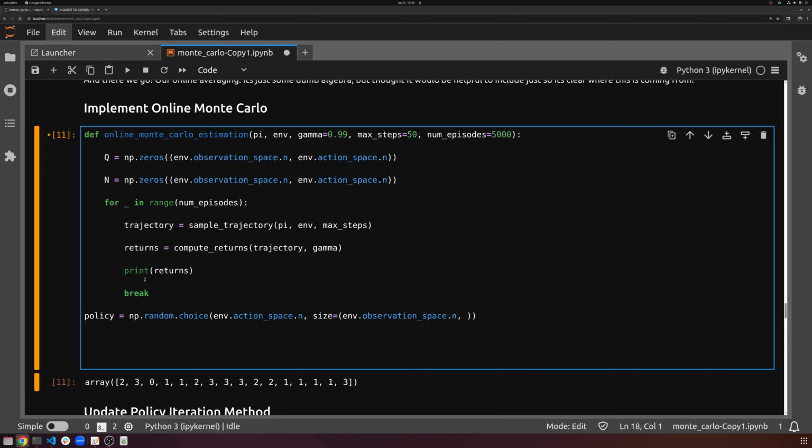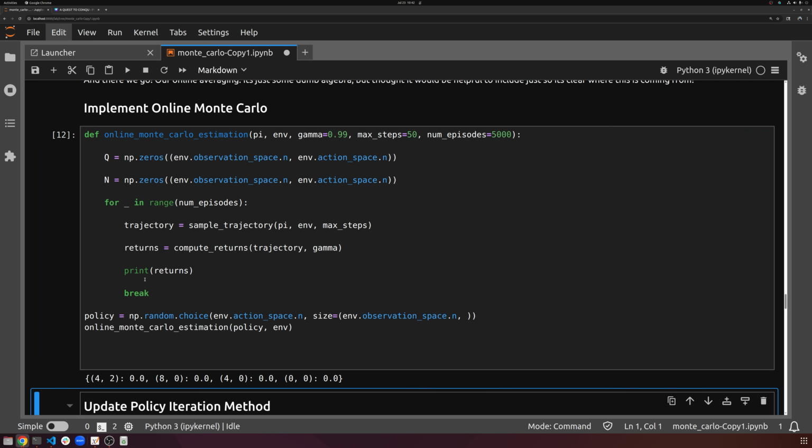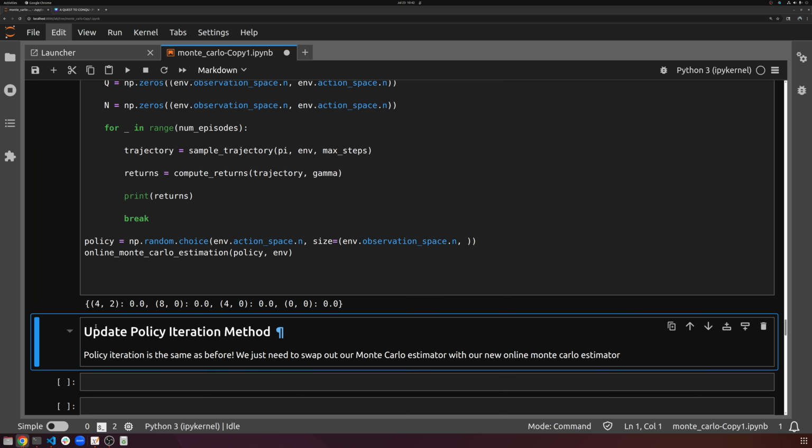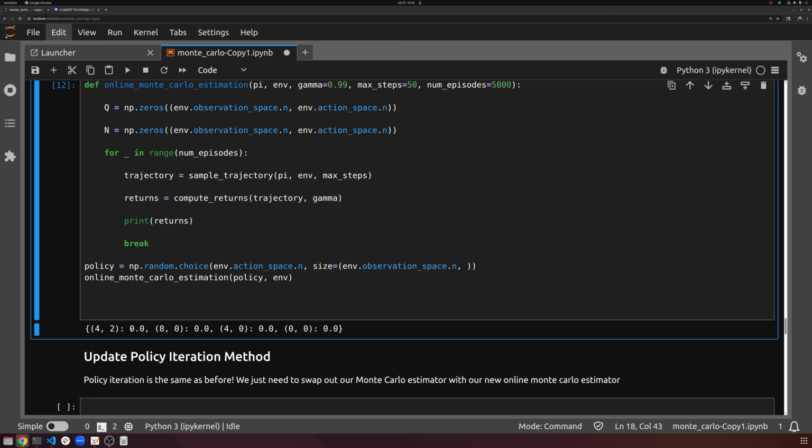And now we can go ahead and do online Monte Carlo estimation. We'll give it our policy, and then we'll give it our environment, and everything else can be the same. And you can see here, our returns are returned as a dictionary of, for this specific state action pair, whatever state 4 action 2 is, this is my return. For this state, this action, this is my return, dot, dot, dot. That's my state action pair. So that's my return. And so we're just going to loop through them.